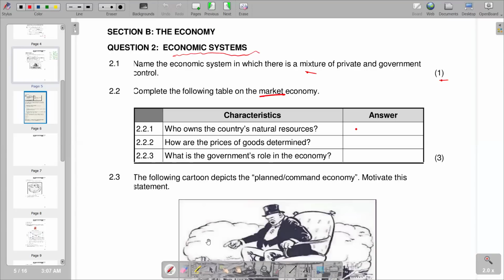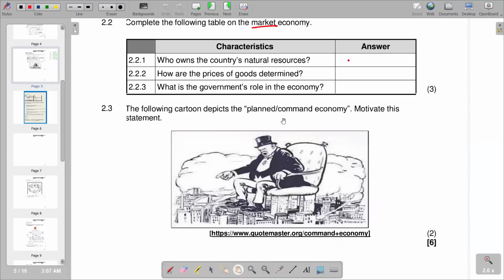So we go to 2.3. The following cartoon, you're given a cartoon there, depicts the planned or command economy. Motivate this statement. We are seeing a man that is sitting on a chair, and below that there are buildings, which are representing a city that we have. So basically, this is a representation of the country that we have below. This man is sitting on top of the set. So basically, it shows that this man is controlling whatever is happening below, which is the buildings that we are having, and from the look of the sitting position, it shows that there is control that is taking place there.